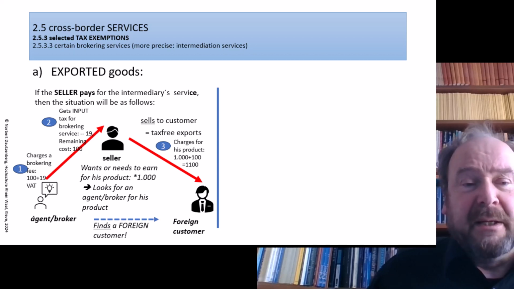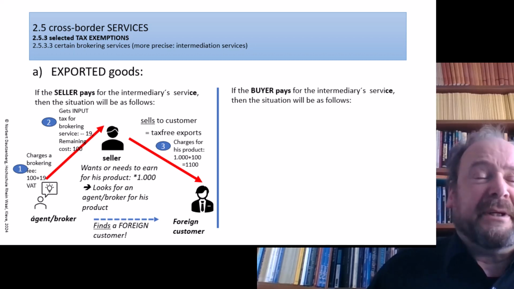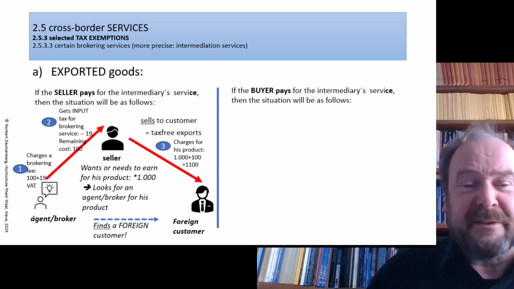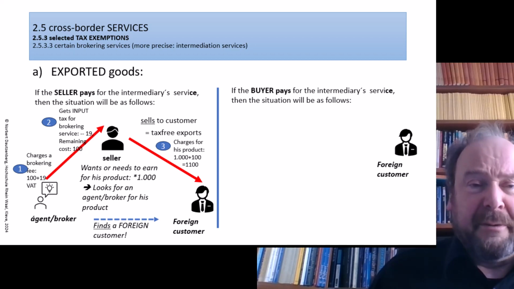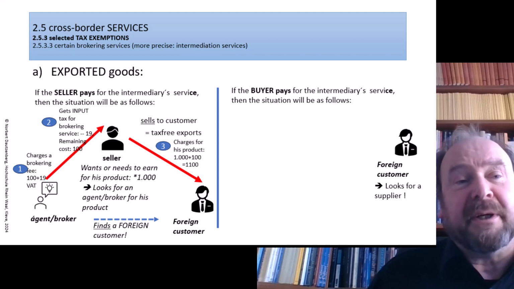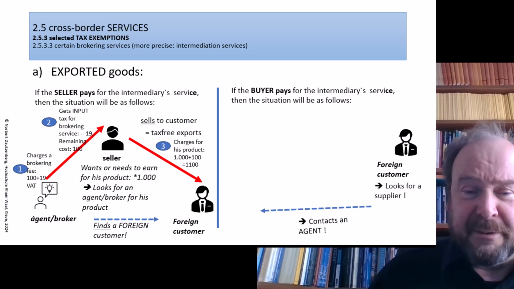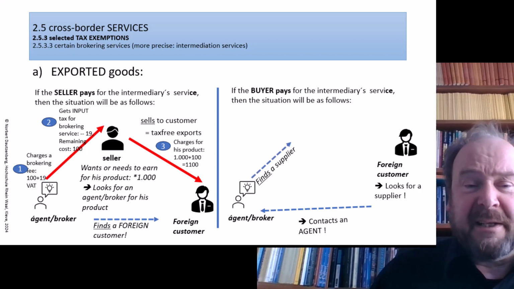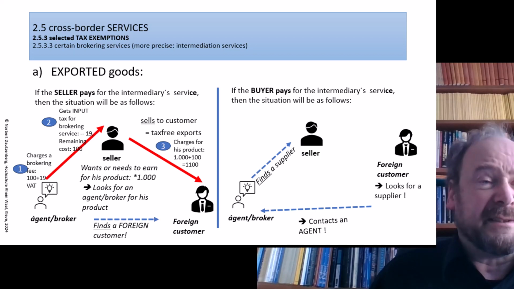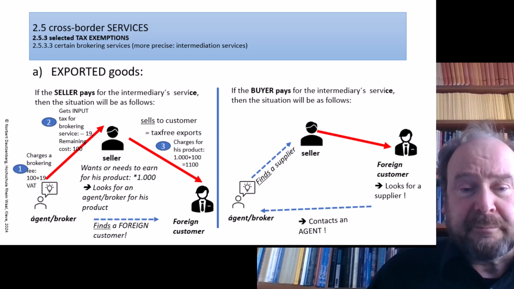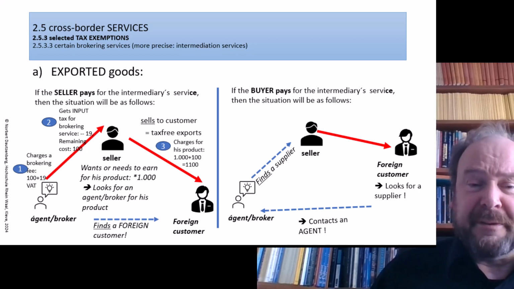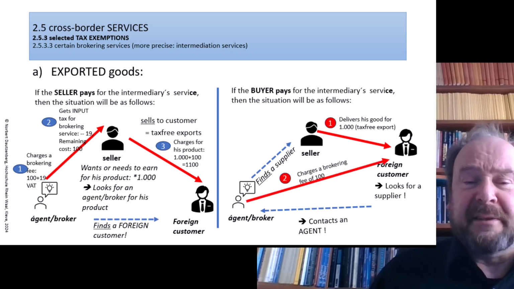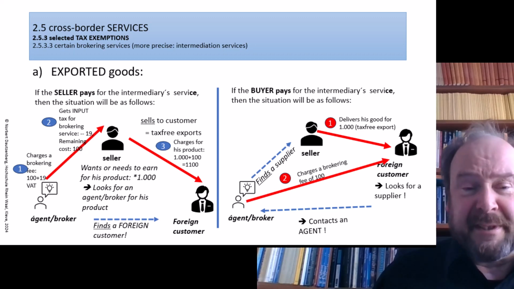Now, if the buyer pays for the agent, then the situation would look a bit different. We have the customer who wants to buy something, looks for a supplier, doesn't know a supplier, contacts an agent. Agent looks around and, surprise, finds a supplier who can offer the required services for deliveries. Let's say here deliveries. That seller sells to the foreign customer and delivers his goods free of tax because it's a tax-free export.